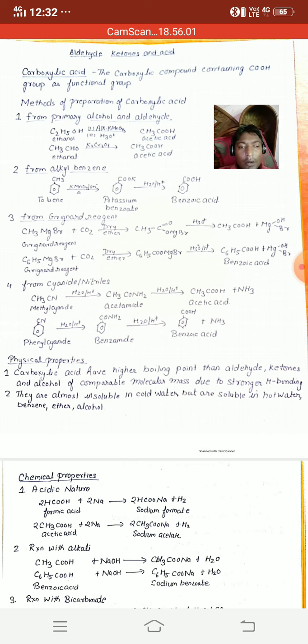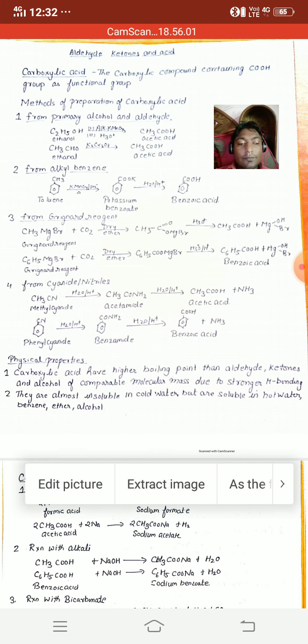Whenever carboxylic acids have higher boiling point than aldehydes, ketones, and alcohols of comparable molecular mass, it is just because of the presence of stronger hydrogen bonding in carboxylic acids. Next physical property is they are almost insoluble in cold water but soluble in hot water and organic solvents like benzene, ether, and alcohols. Next come to the chemical properties of carboxylic acids.